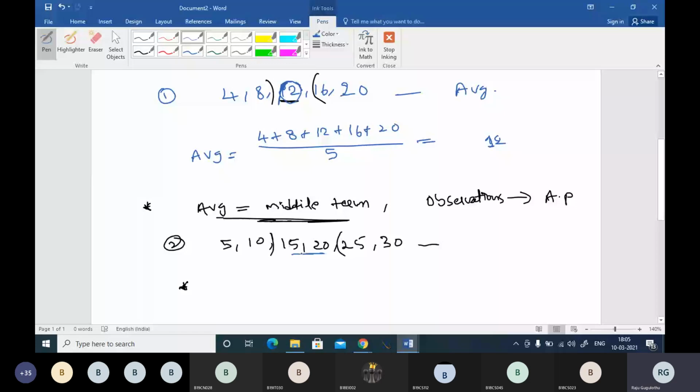So these two terms are the middle terms here. In this case, your average will be the average of the middle terms, boss. So you can take the middle terms and tell the average: 15 plus 20 by 2, sum of observations by number of observations, which is 35 by 2, that is 17.5. That will be the average, boss. And one more observation is also possible.